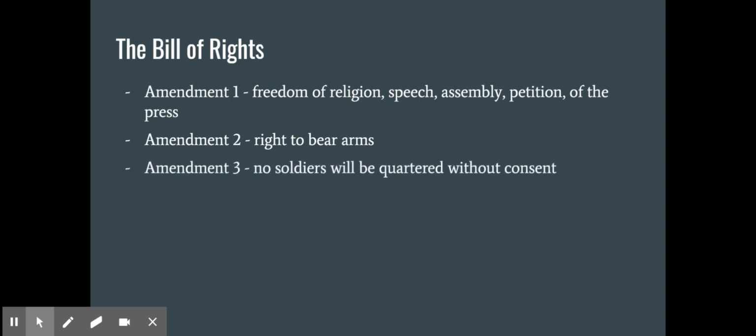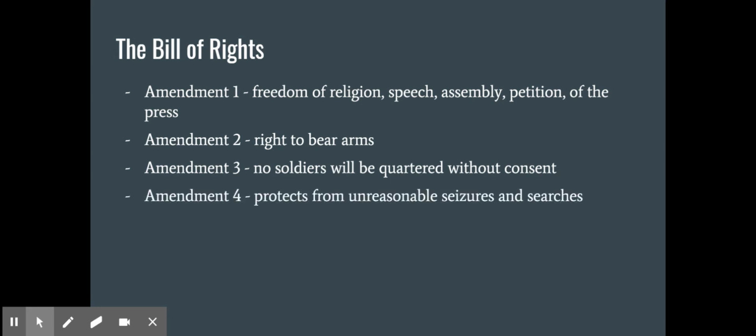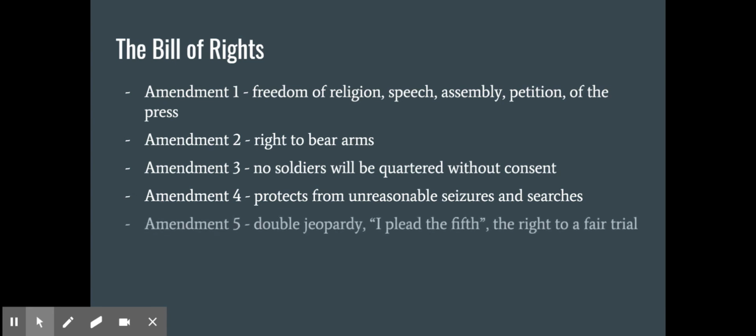Amendment 3, no soldiers will be quartered without consent. This goes back to the Quartering Act. They wanted to make sure that that would never happen again. Amendment 4 protects from unreasonable seizures and searches. So the government can't just come to Ms. Moon's house and say that they're going to search it. They have to have a warrant for it.